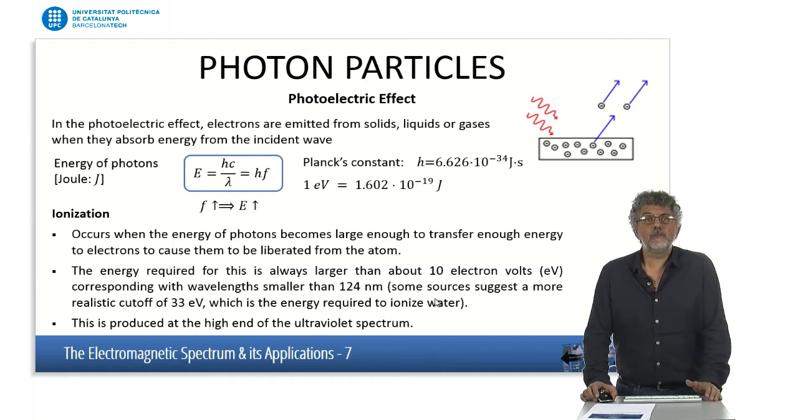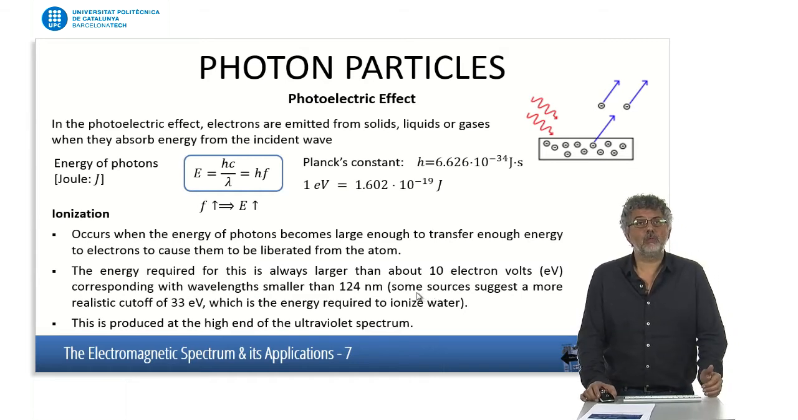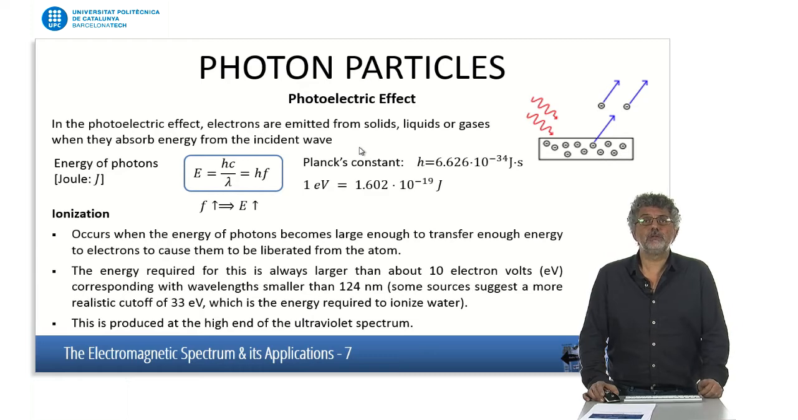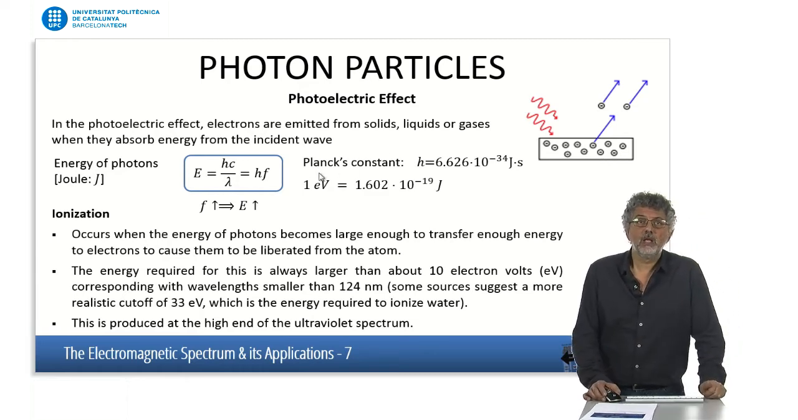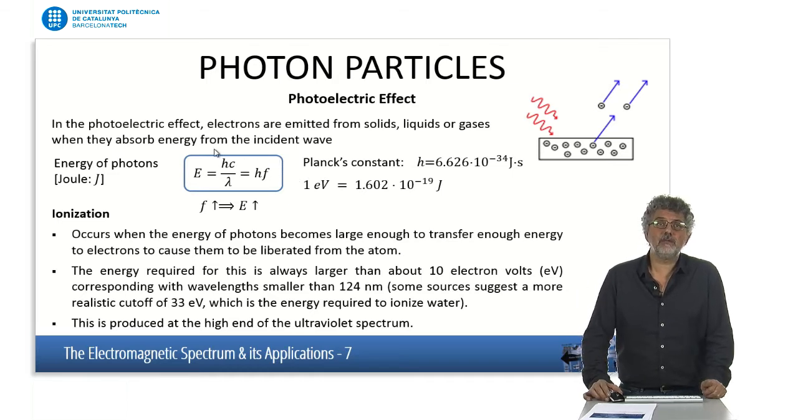It is important also to know that an electromagnetic wave can be described as a wave, but also as a particle. In that case, we talk about a photon, and that has been experimentally proved in many ways, but one of the ways is, for instance, through the photoelectric effect. In the photoelectric effect, electrons are emitted from solids, liquids or gases, when they absorb the energy coming from an incident wave. In that case, the energy of the incident wave is given by this expression, where h is Planck's constant and f is the frequency.